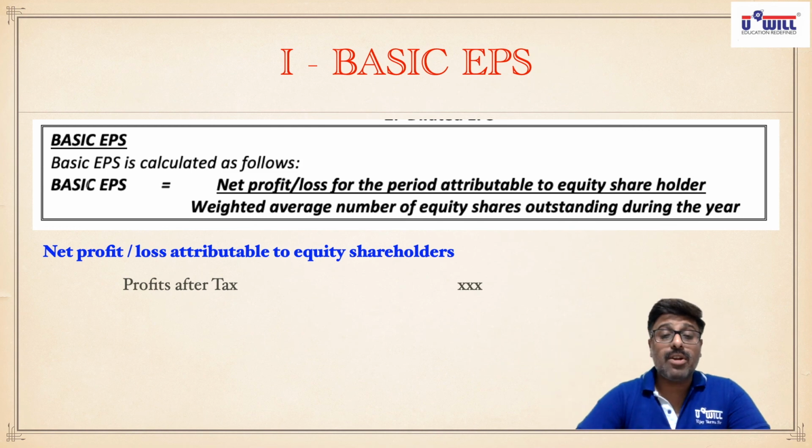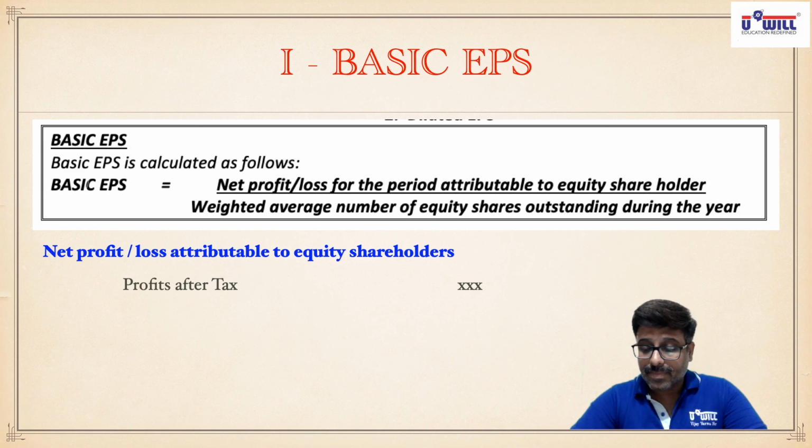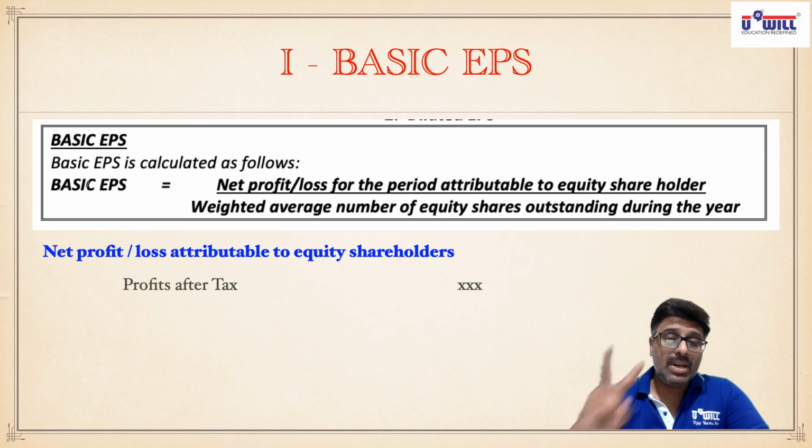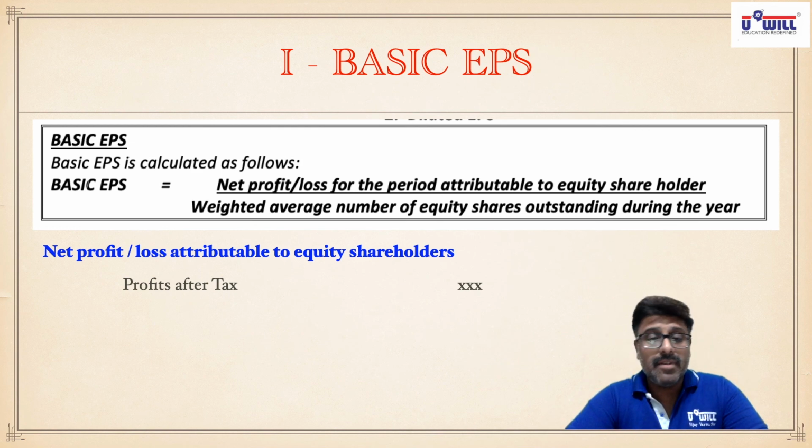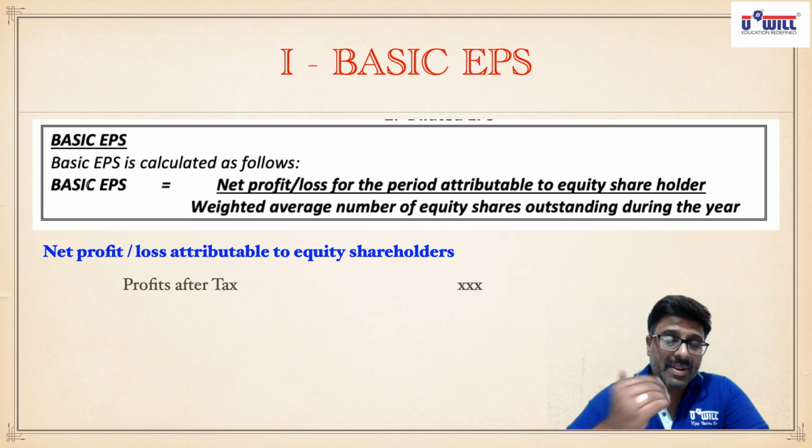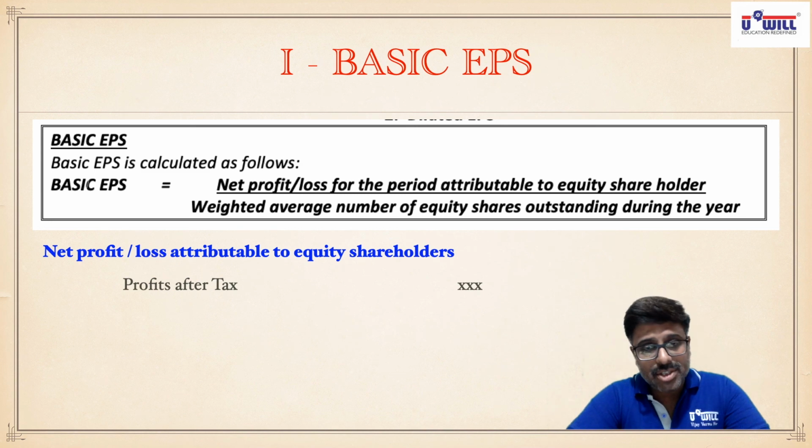Now, from this profit after tax, who has the first preference or right on the dividends of the company? Preference shareholders. So we will subtract preference dividend. Now here again there is a glitch. We have two types of preference shares: cumulative preference shares and non-cumulative preference shares.